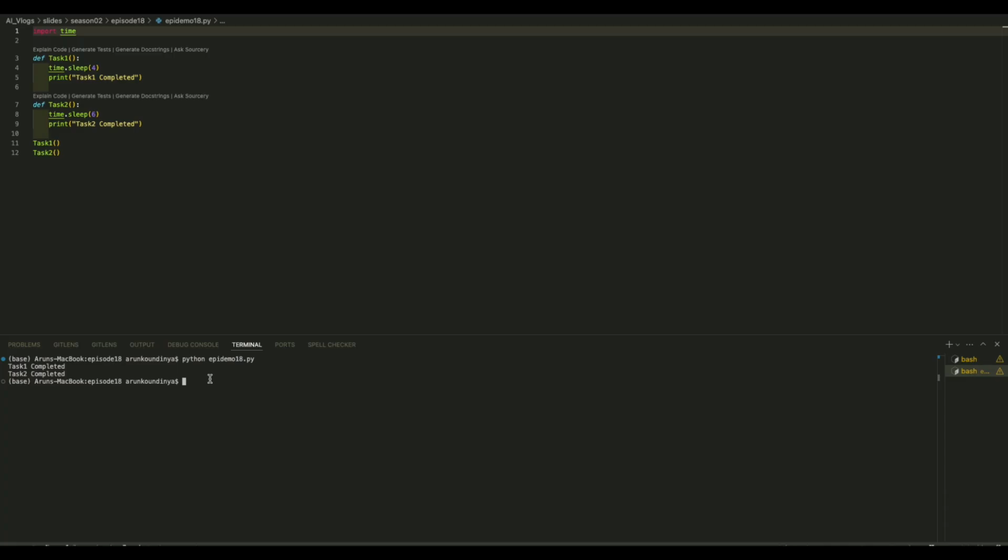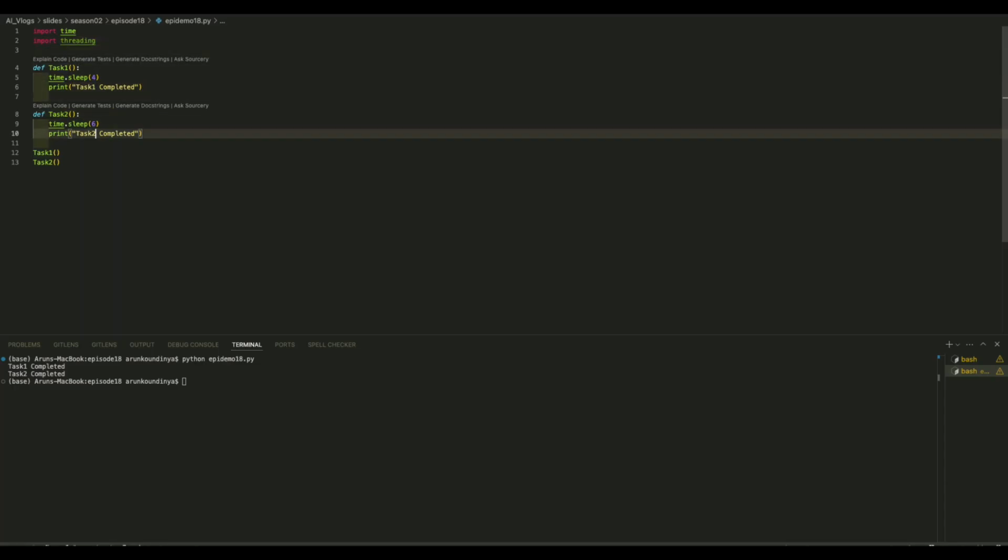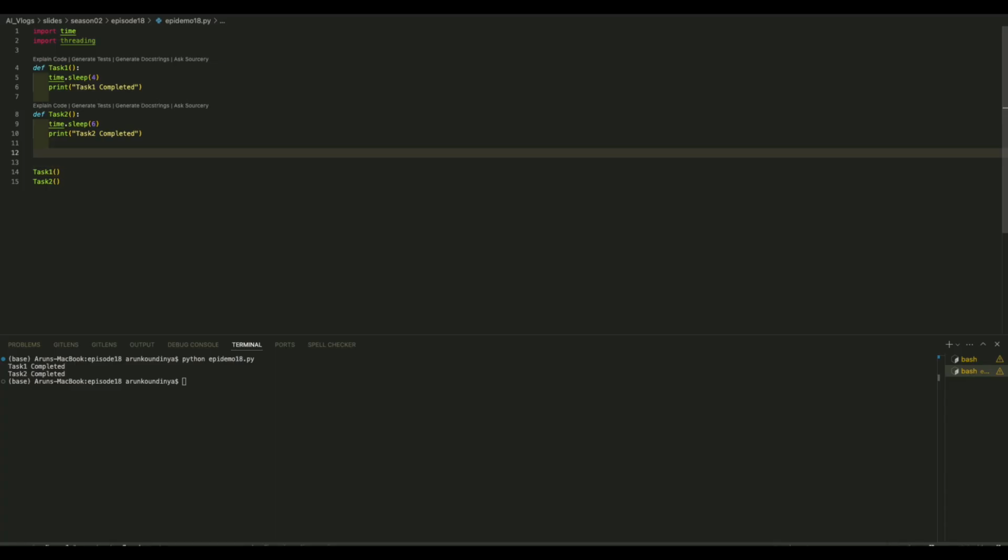Say for example, if you want to do them in parallel, that's where we can use our threading concept. How do we do that? Let's first import the library called threading. And how do we create threads? Let's create a thread 1. How do we create thread 1? By using Thread, and then our target.